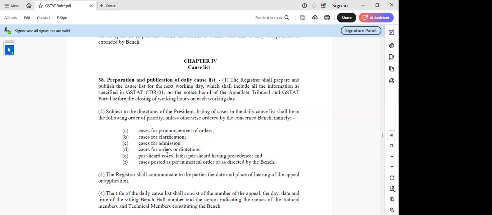What I understand is whatever appeal has been filed, if they have any issue which they are not able to understand from the grounds of appeal or the supporting documents, and if they have further query on that issue, then I think they will list it for clarification. There is a further discussion required on that case actually. So further evidence or further verification or further information. So I think those cases will be listed for clarification.